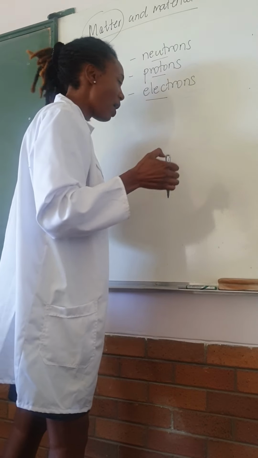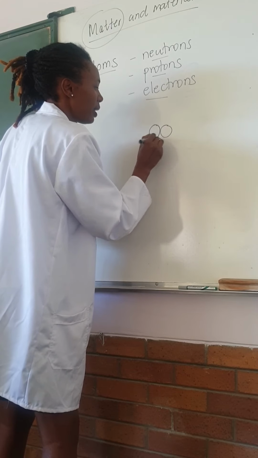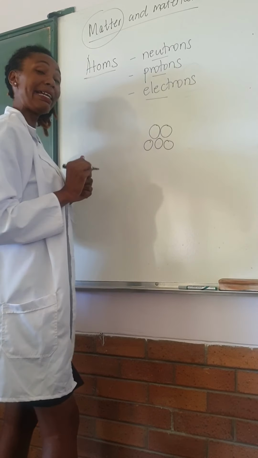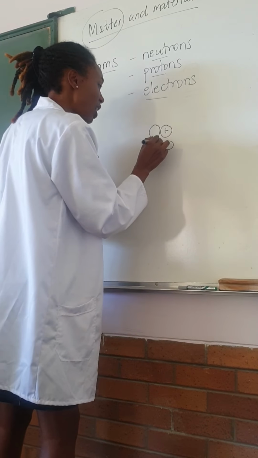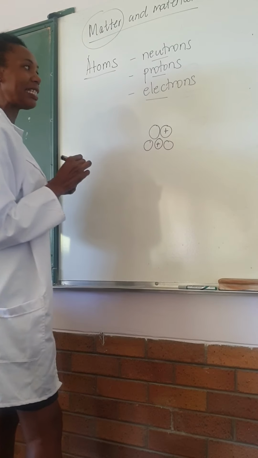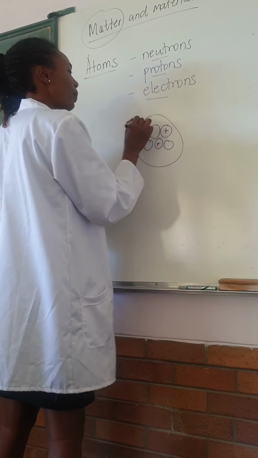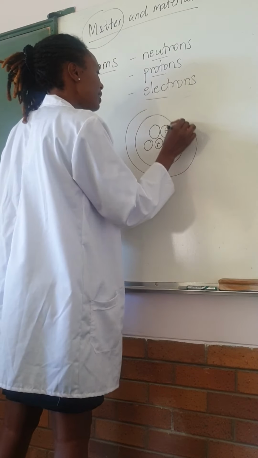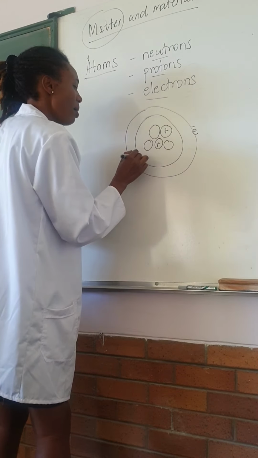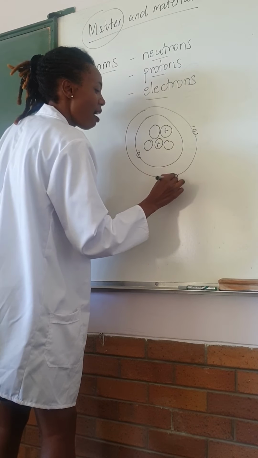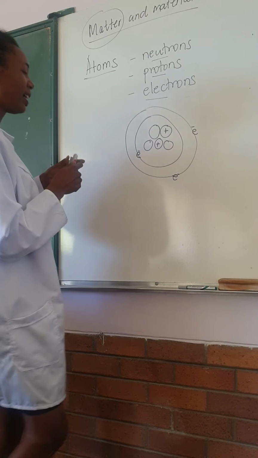We have our nucleus, that is made up of the protons, which are positively charged, and also neutrons that are negatively charged. And around them we have what is known as the energy levels. On the energy levels, that is where we find our electrons that are negatively charged.